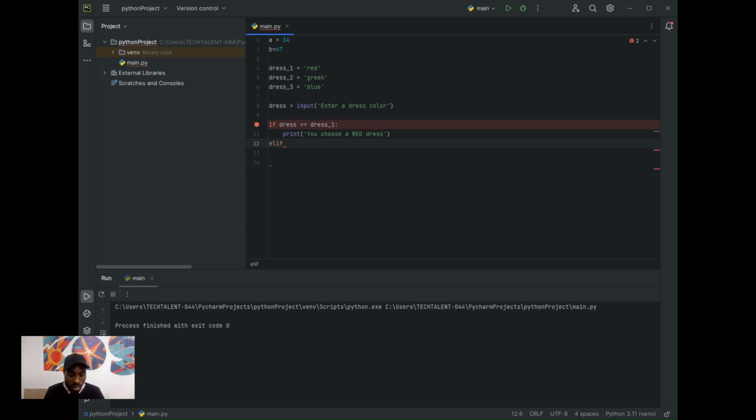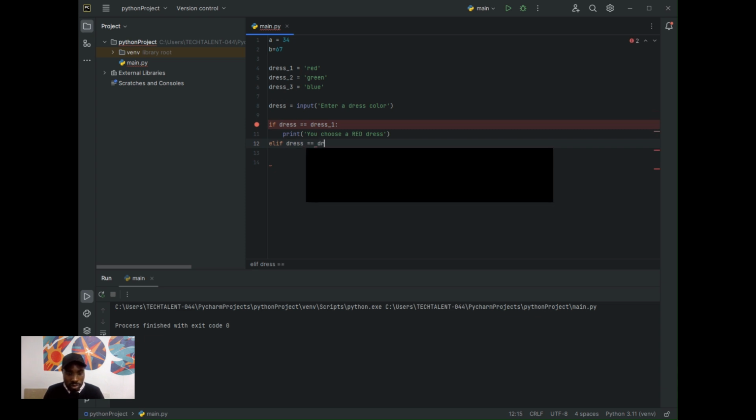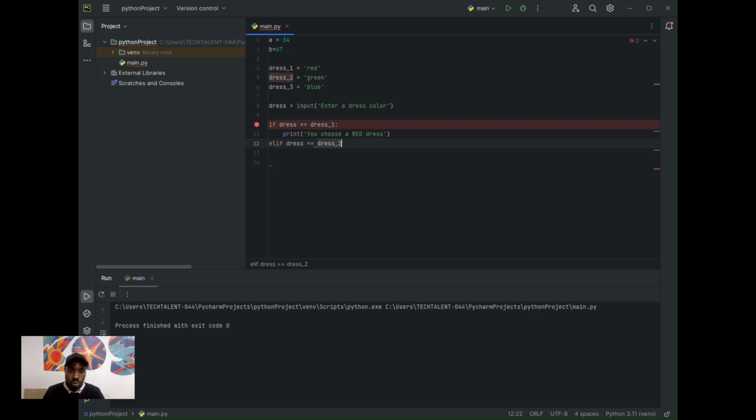So here you can just say elif dress is equal to dress two. Now run this code for me. Let's just copy this and insert it in this place. So instead of red, this one will be green.